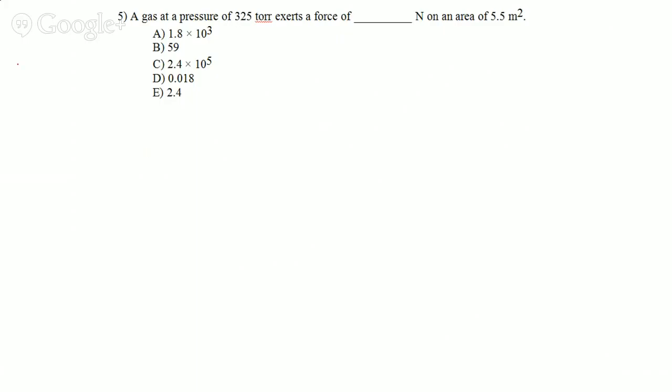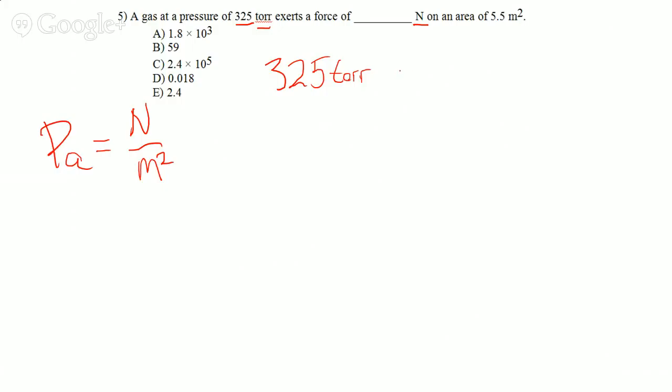All right, so part of the secret here is realizing what the units are. Like for a pascal, it is a newton per meter squared. All right, and they're asking for newtons. Well, that kind of indicates what you're going to do, isn't it? All right, well, if I have 325 torr, let me convert that to pascals. So I go 325 torr, and I go, all right, well, I know if it was 1 atmosphere, it would be 760 torr for every 101.3 kPa.